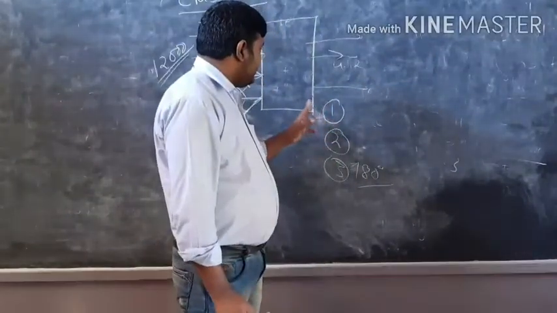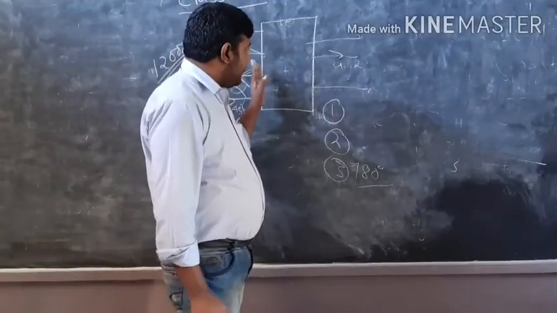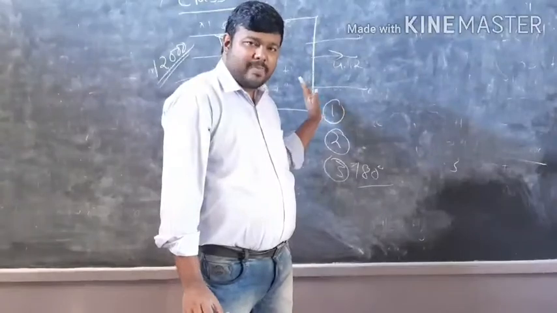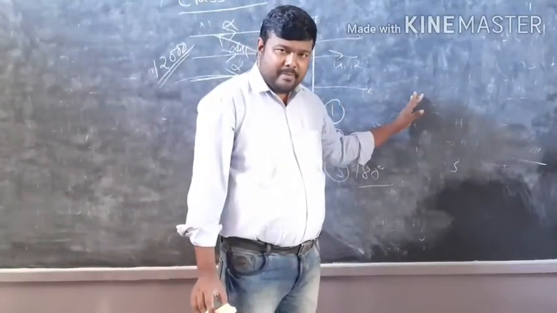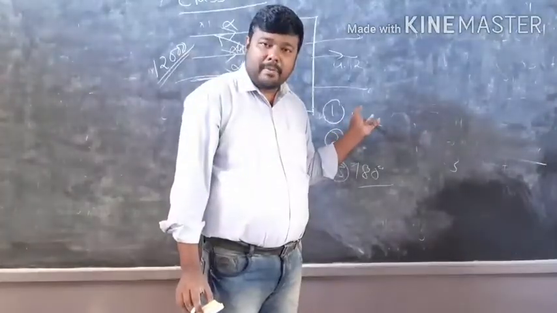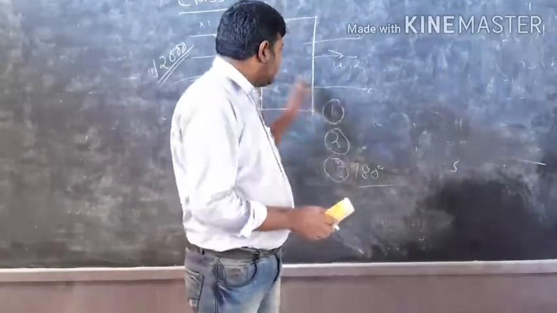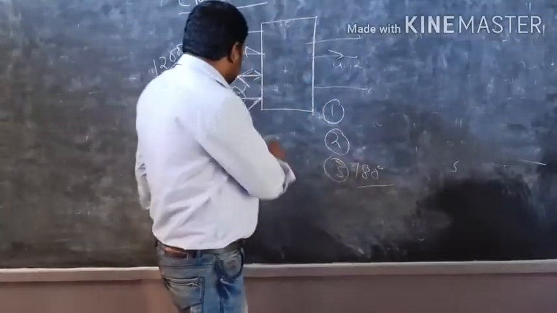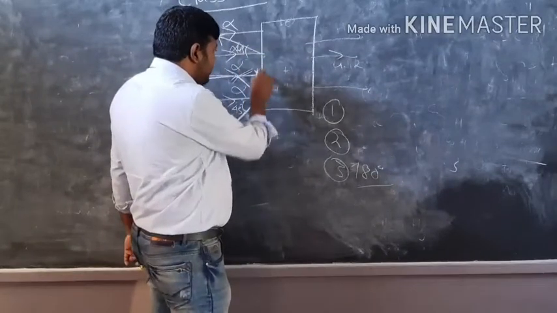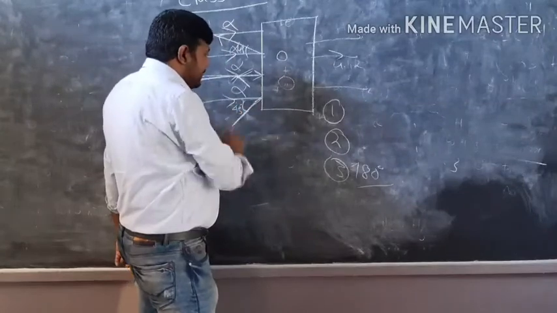Number one conclusion we can draw is that most of the space of the atoms is empty. As seen, the first observation was that most of the alpha particles are passing through the gold foil. That means there are empty spaces, meaning most of the space of the atoms is empty.